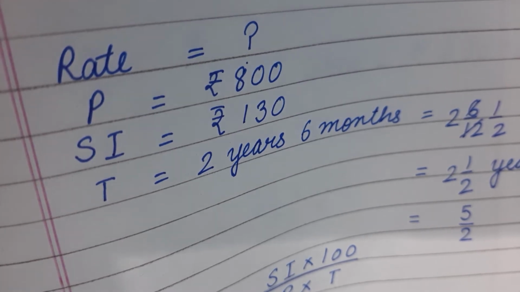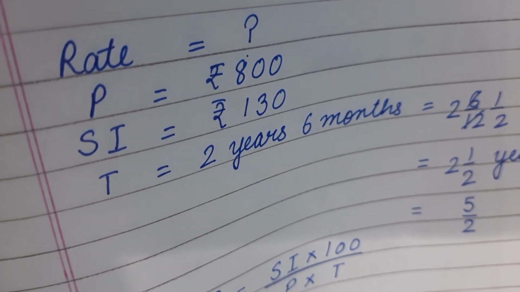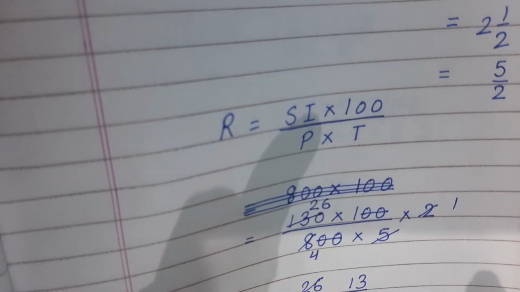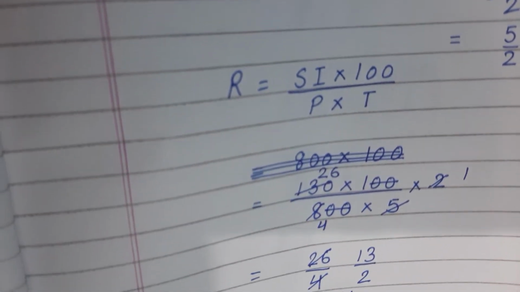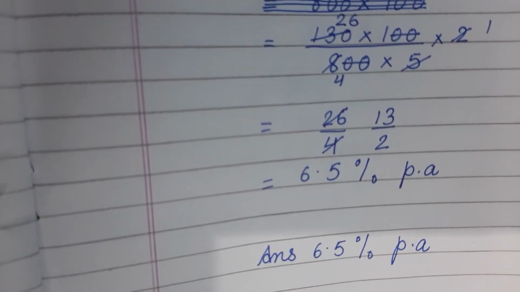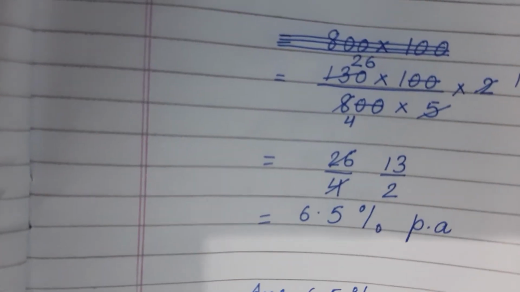So time you can write as 2 whole 1 upon 2, that is equal to 5 upon 2 years. Now first you will take out the formula of rate. Rate will be equal to SI into 100 upon P into T. Now when you calculate, you will get 6.5% per annum. Therefore the answer will be 6.5% per annum.